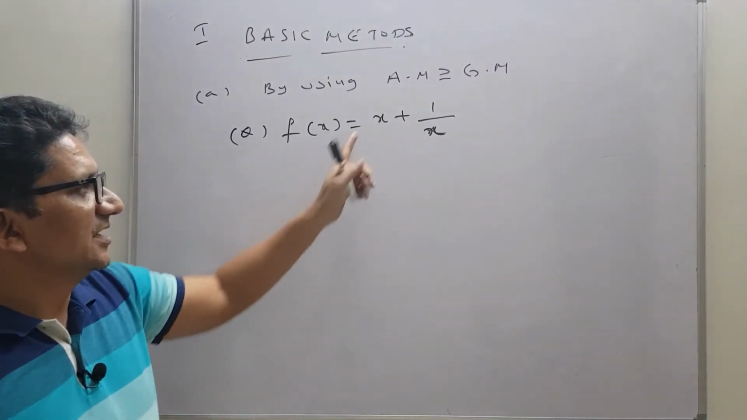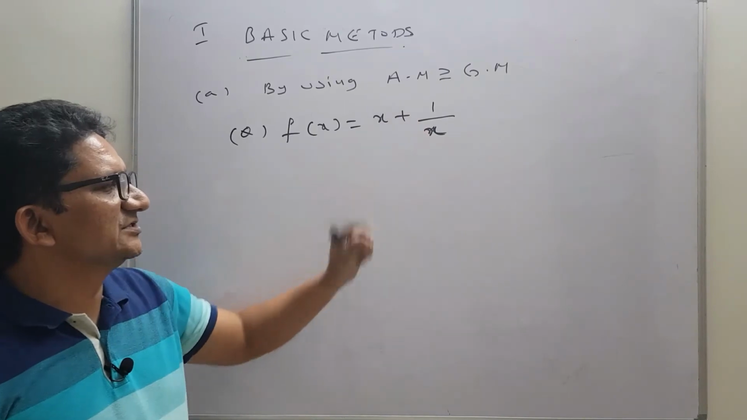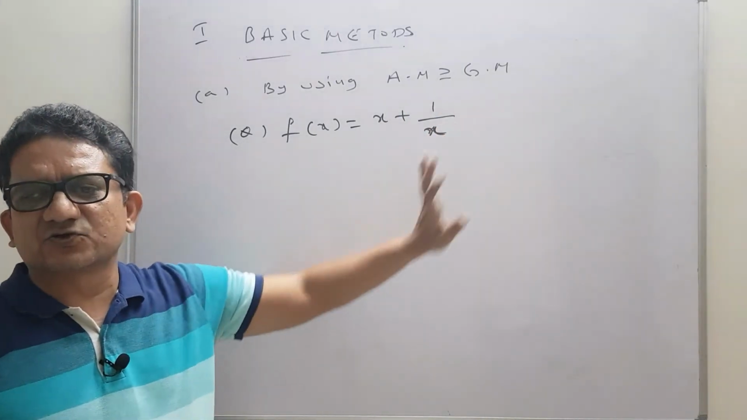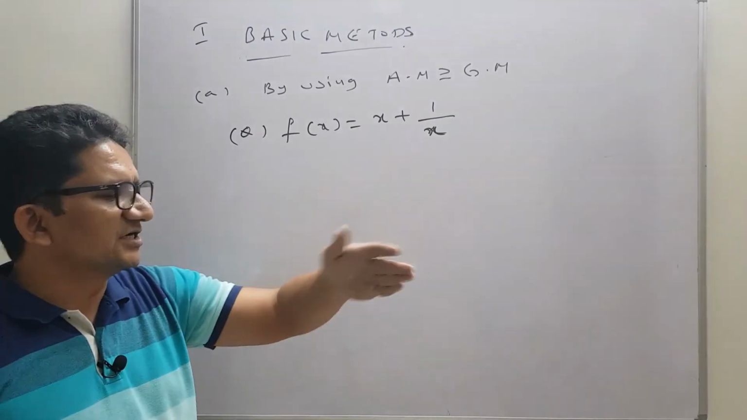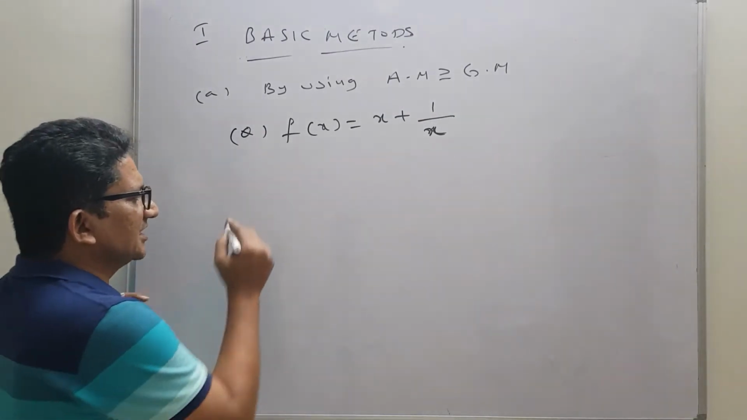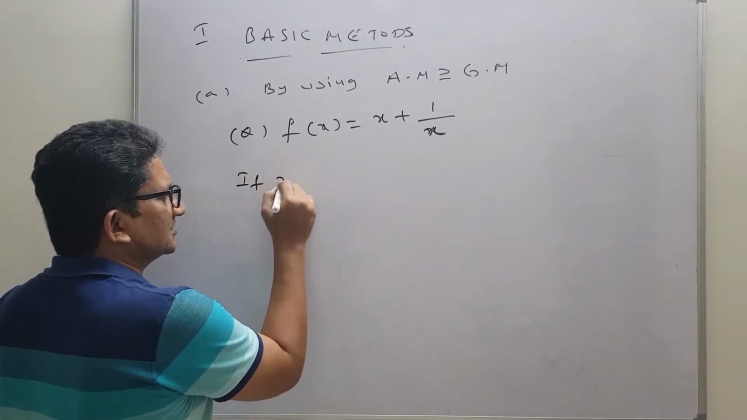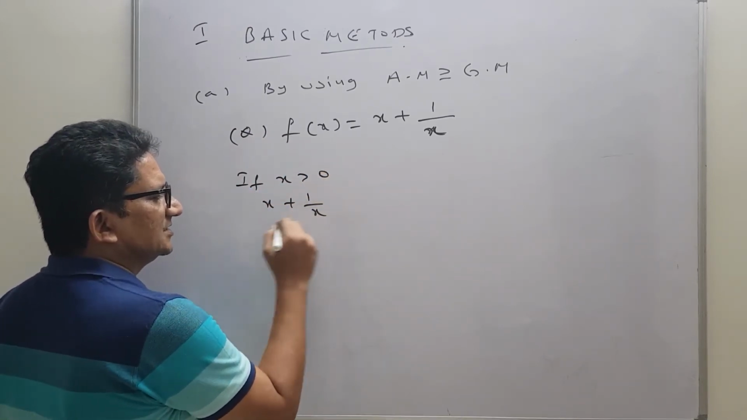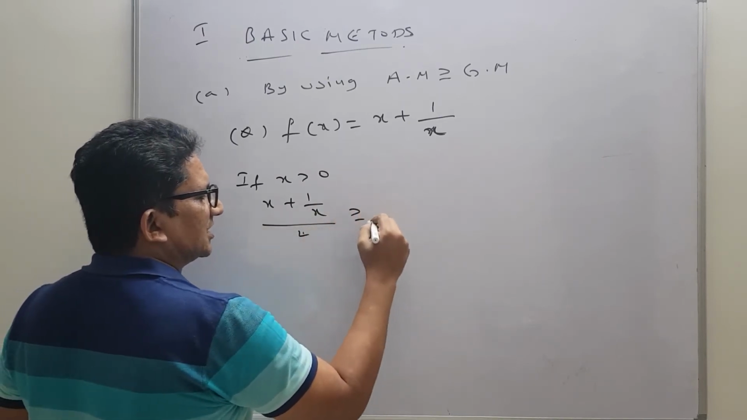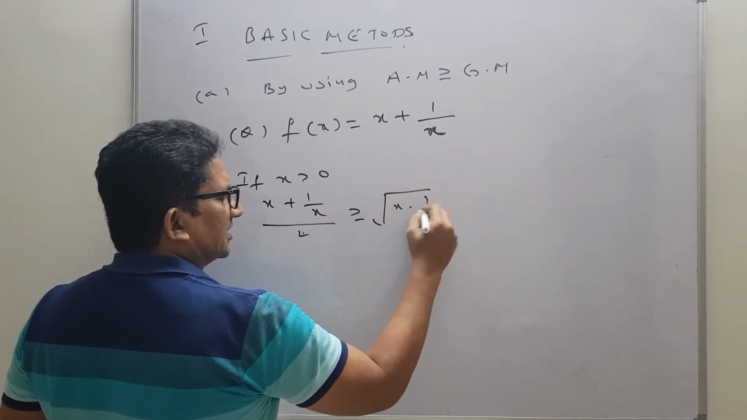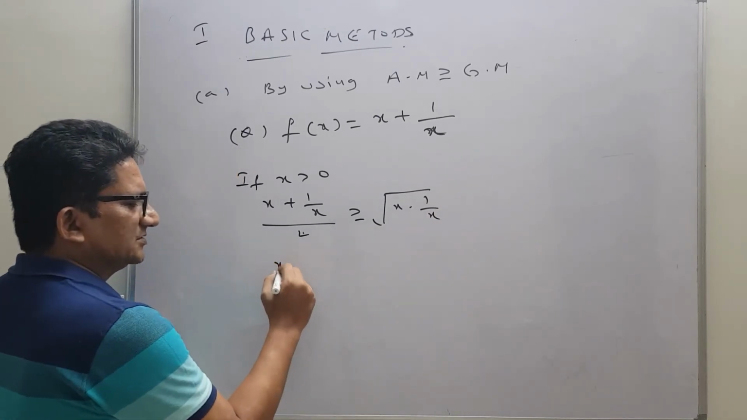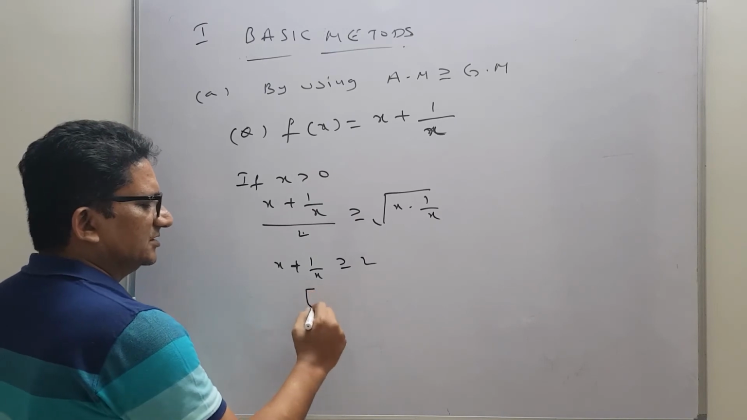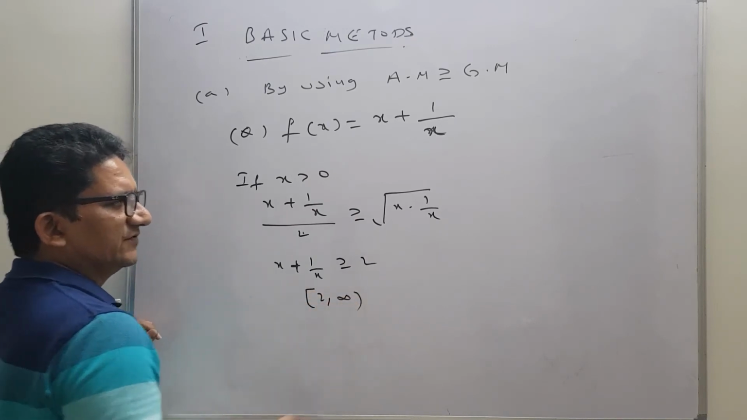But here, if you take x plus 1 by x, if x and 1 by x are positive, then it is no problem. So what you said is correct only. If x is greater than 0, one case I am taking, then we can write x plus 1 by x by 2 is greater than or equals to under root x into 1 by x. That means we will get x plus 1 by x is greater than or equals to 2. In this case, we can write 2 to infinity.